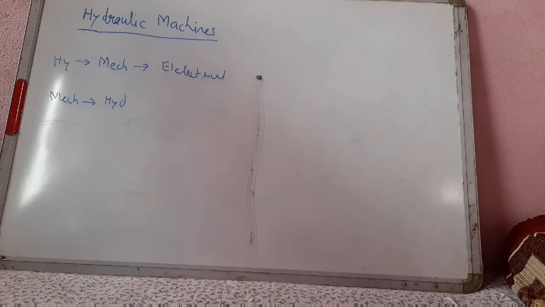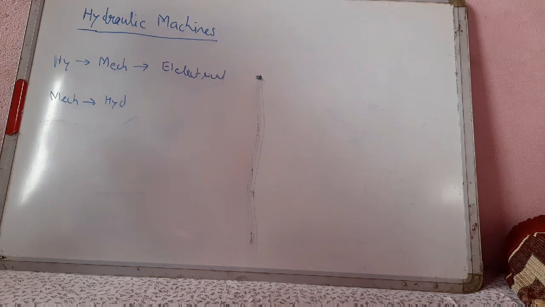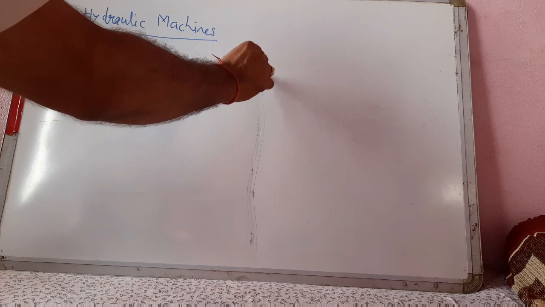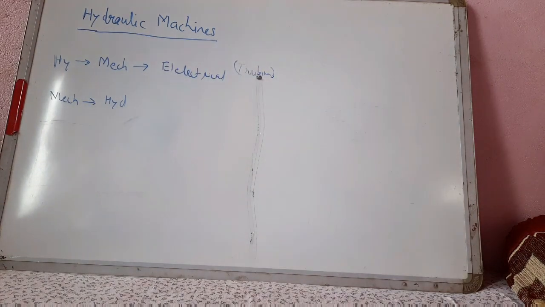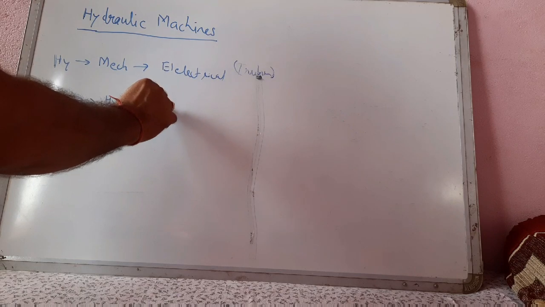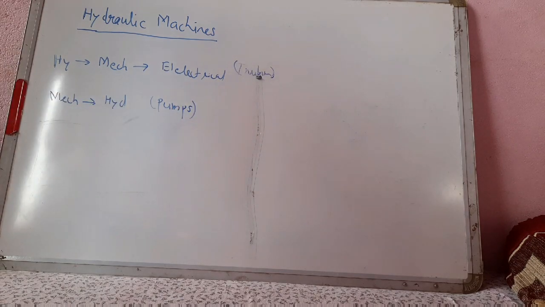The hydraulic machines which convert hydraulic energy into mechanical energy are called turbines. And the machines which convert mechanical energy into hydraulic energy are called pumps.